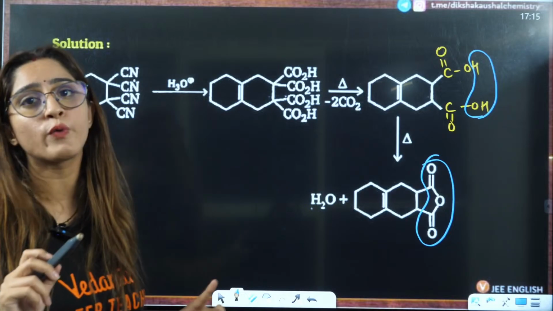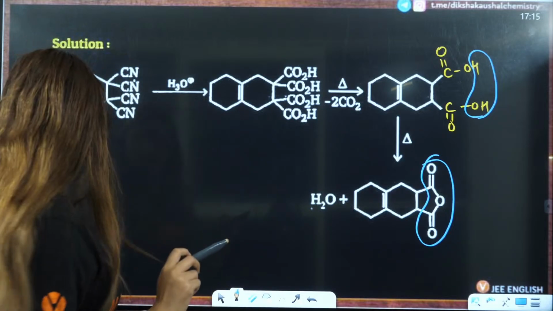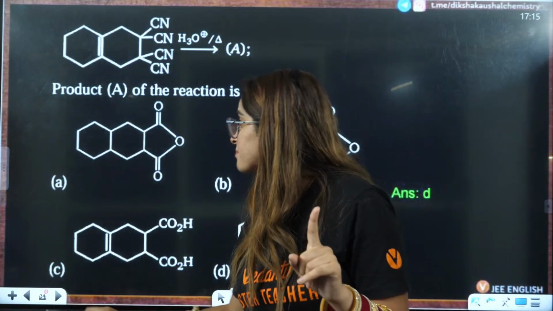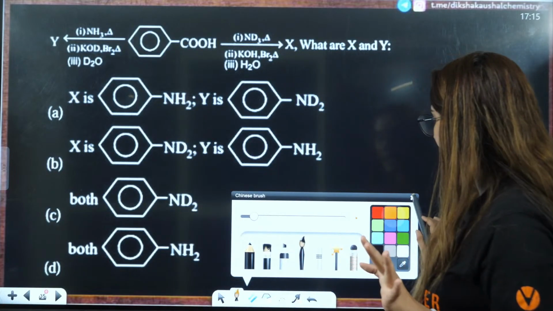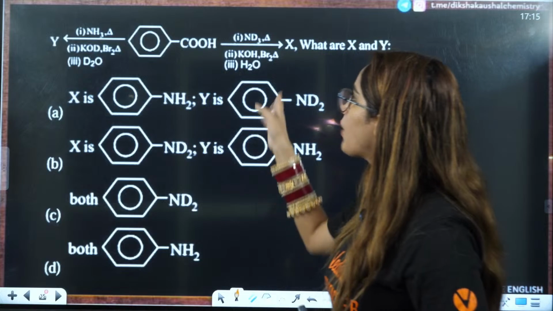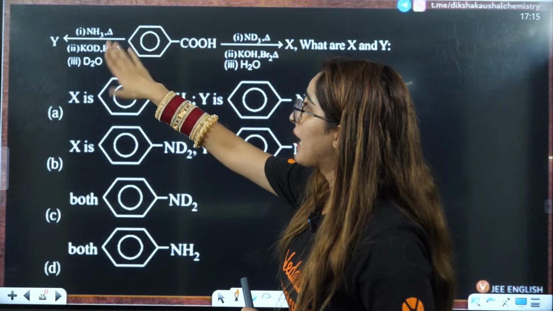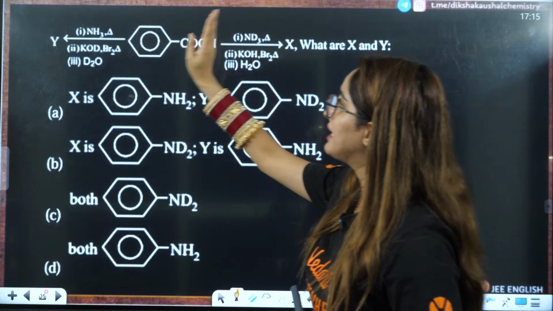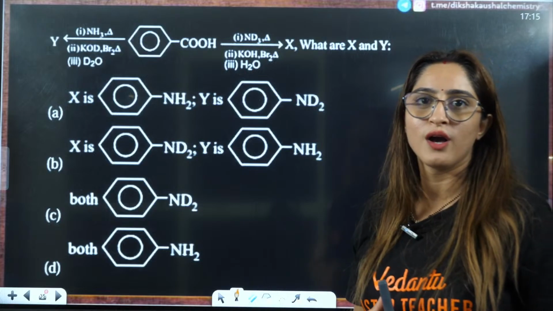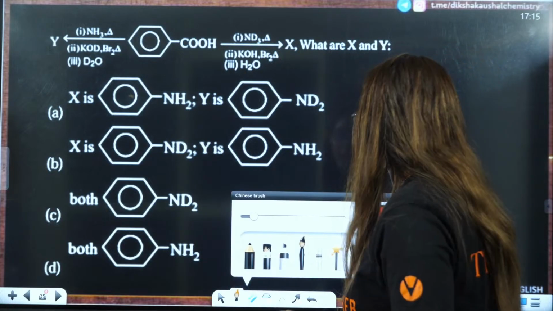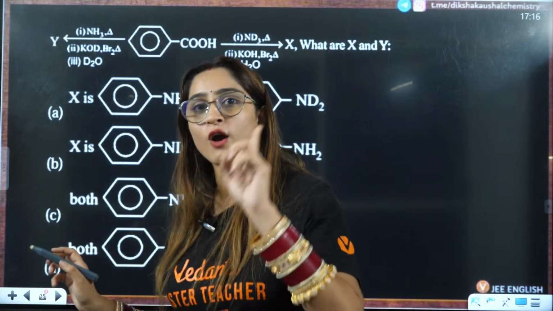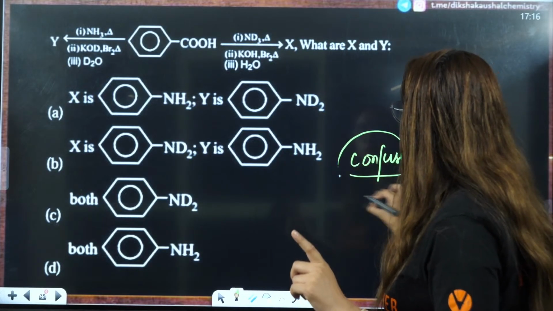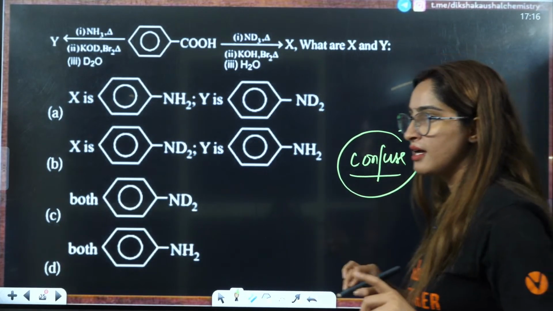So these are doable questions and you should never ever skip these kinds of questions. These are the questions that are going to give you the rank, okay? Next is again a doable question. So you have COOH here, you are adding NH3, you are adding ND3, you are adding KOD, you are adding KOH, you are adding D2O, you are adding H2O. So what is the answer that you are going to get? These questions are not difficult. These questions are to confuse you in your exam, trust me on that.